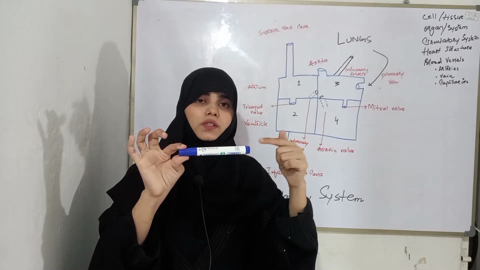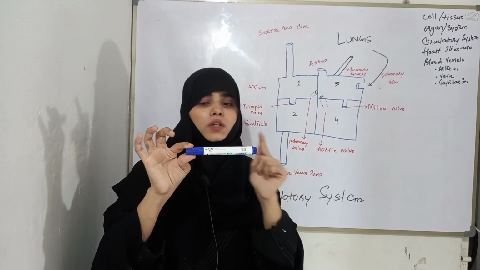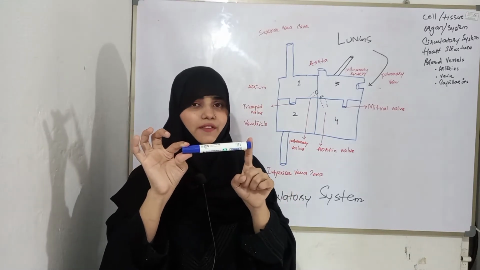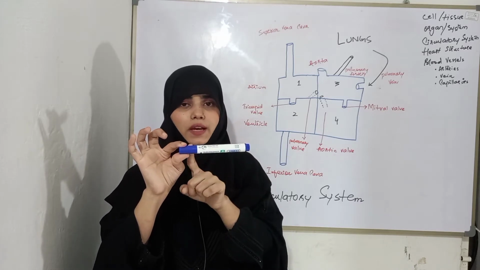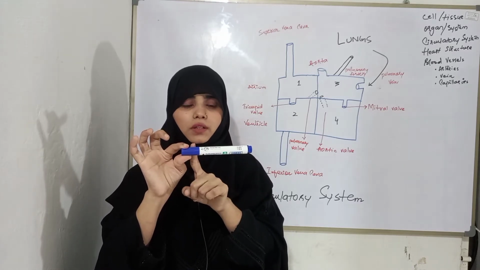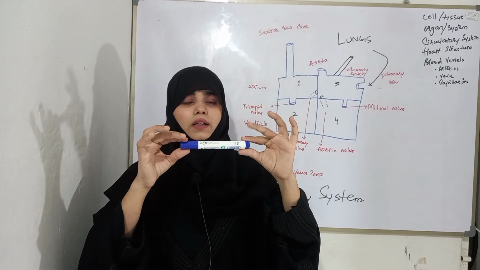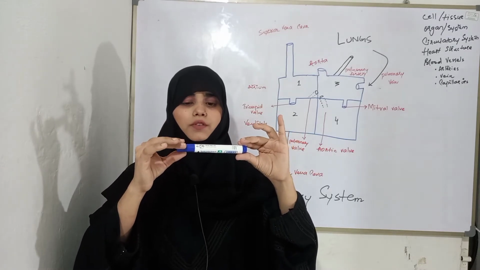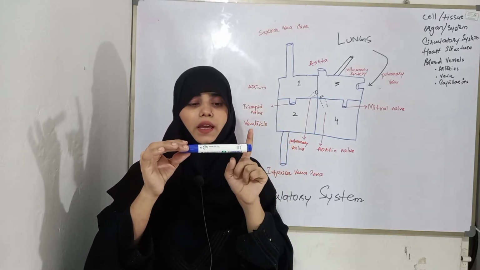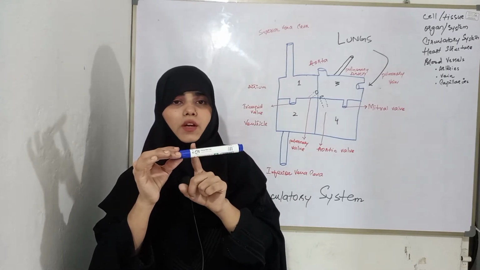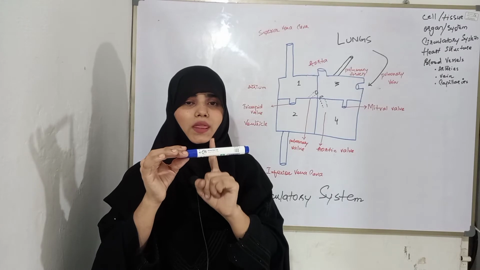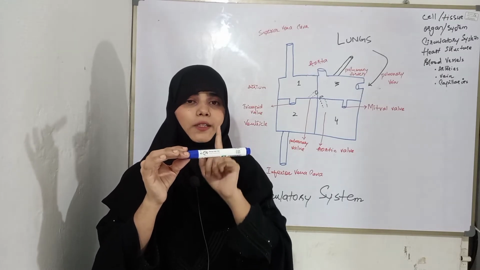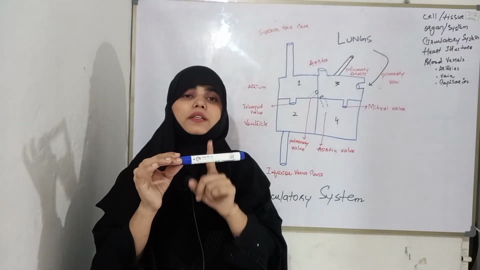So here where will it travel? From vein to artery, because vein has deoxygenated blood and arteries have oxygenated blood. So they come close to each other, they are in front of each other, and the exchange of carbon dioxide and oxygen gas takes place between them. That platform is called capillaries.